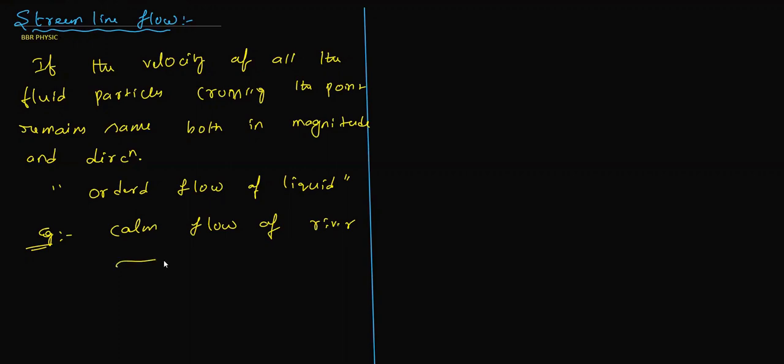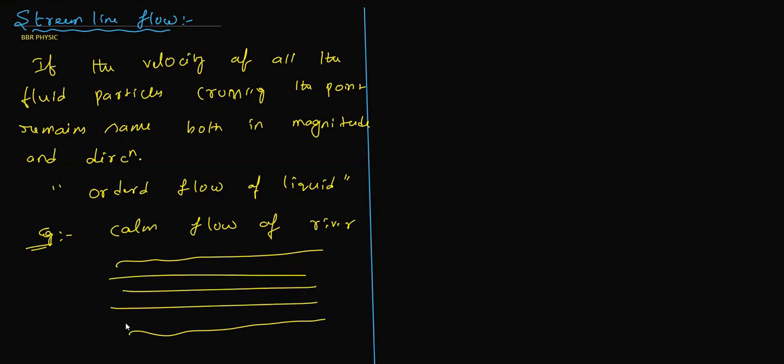If I take these as boundaries, here the river is passing like this. In this river, at any point, if you check the velocities of the particles, for example this particle has velocity v1, this one v2, this one v3, this one v4. All the velocity values should be equal: v1 equals v2 equals v3 equals v4, in both magnitude and direction. The direction should also be the same. This is what we call streamline flow.